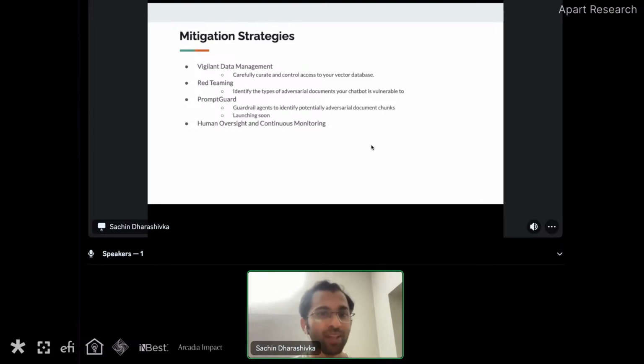Second, red teaming. Get periodic red teaming of your AI applications done so that you can figure out how an attacker can corrupt your chatbots. Can they manipulate the outputs? Can they leak sensitive information and all of those things? Once you understand what the risks are, you can go and cover those specific risks.